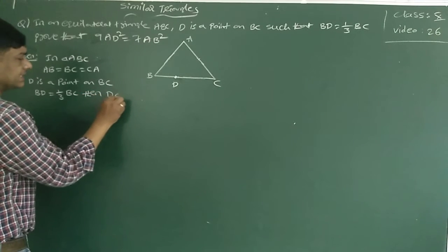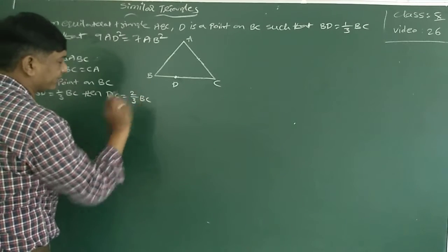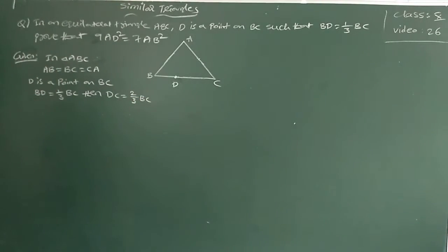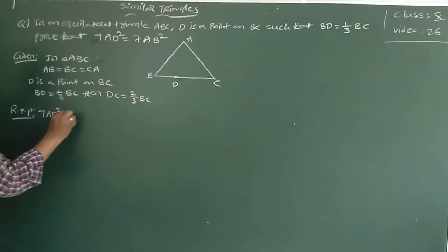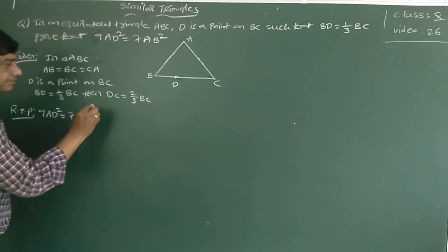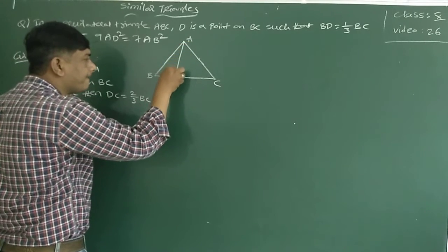Then DC is equal to 2/3 of BC. Keep it in mind; if required, I will use it. Now, what is required to prove is 9AD square is equal to 7AB square. Now, first join this AD.